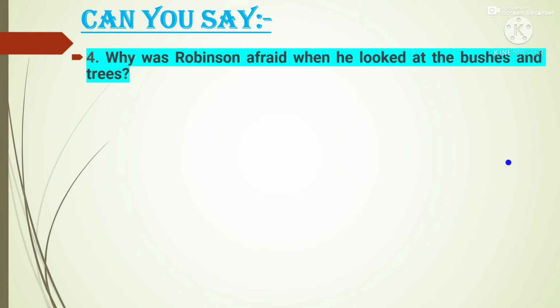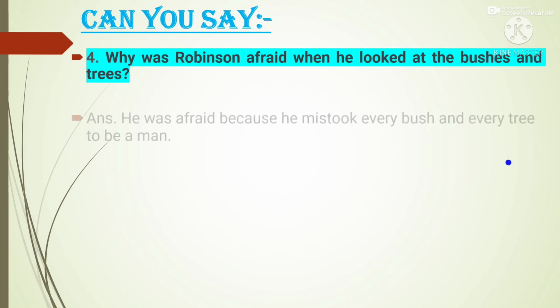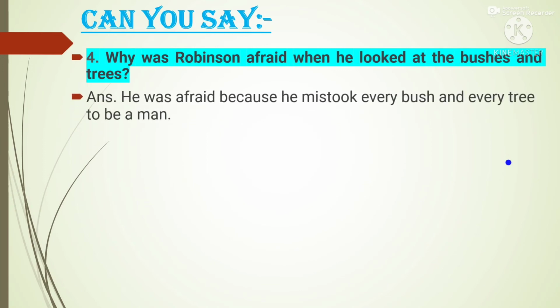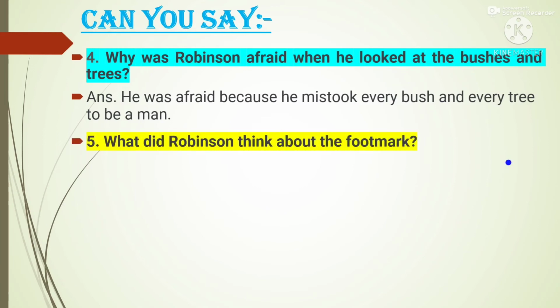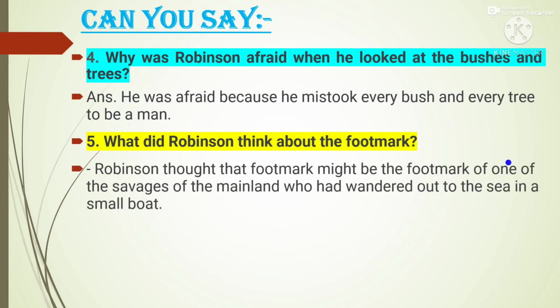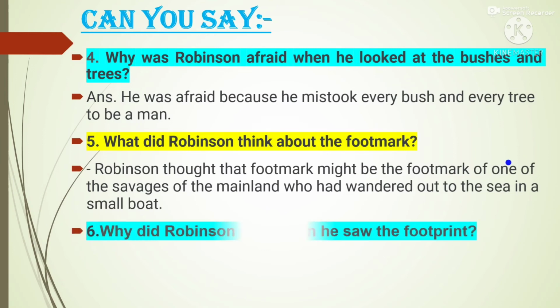Next question. Why was Robinson afraid when he looked at the bushes and trees? Answer: He was afraid because he mistook every bush and every tree to be a man. Next one. What did Robinson think about the footmark? Answer: Robinson thought that the footmark might be the footmark of one of the savages of the mainland who had wandered out to the sea in a small boat.